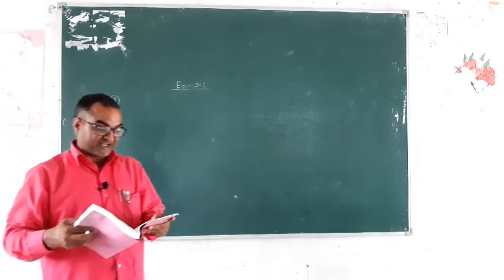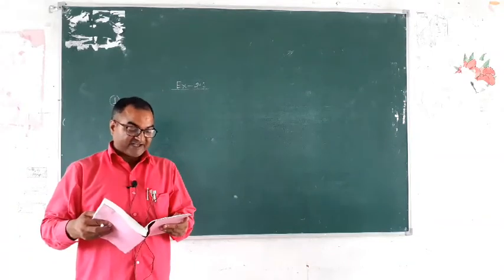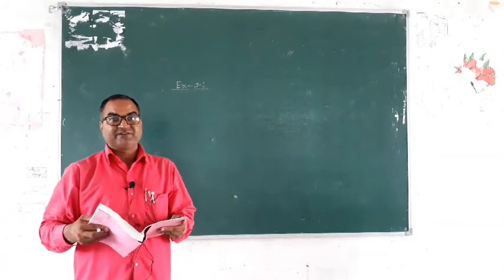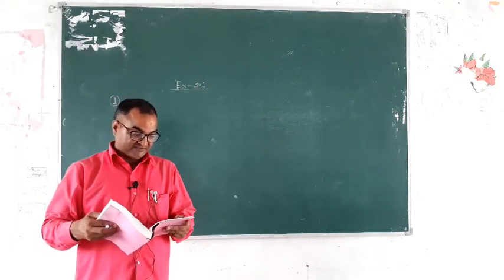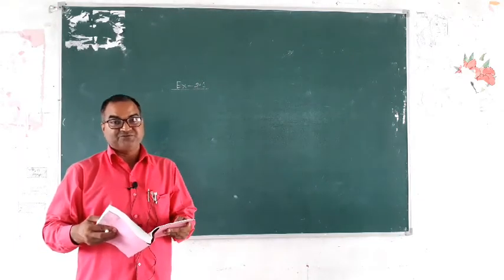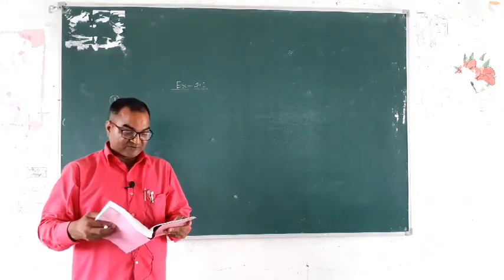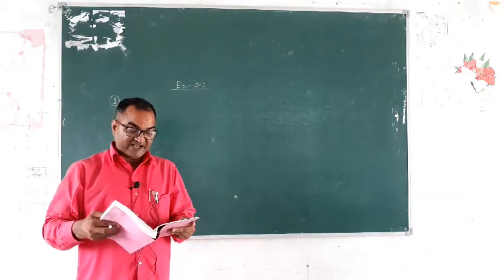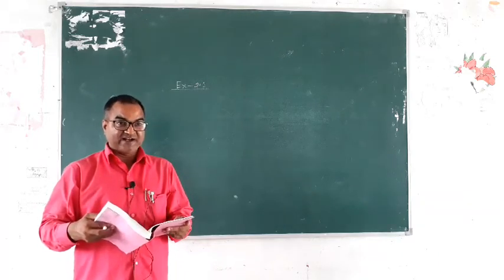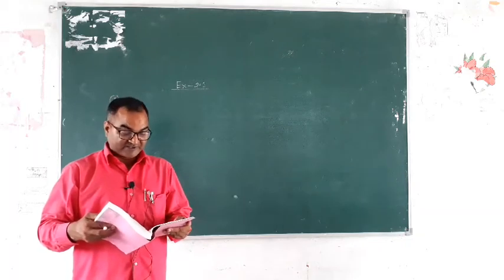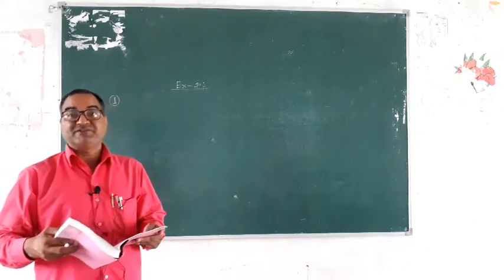So in the first case, the graph of the polynomial does not intersect the x-axis. Is it clear? Then they have no zero. Second question, the graph of the polynomial intersects the x-axis at one point. At one point, then the polynomial has 1 zero.